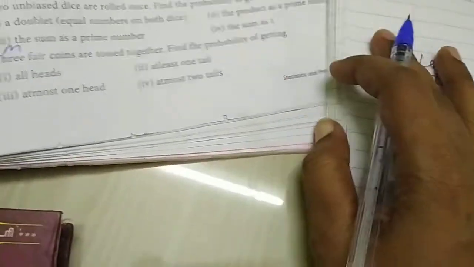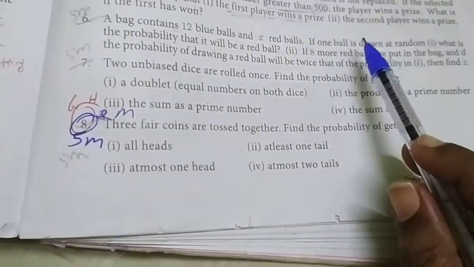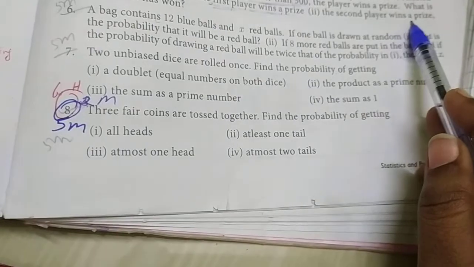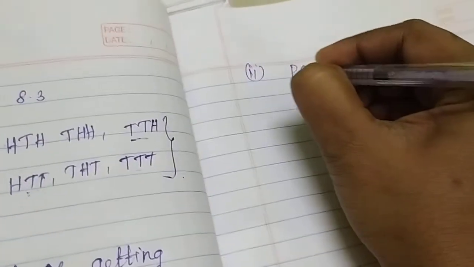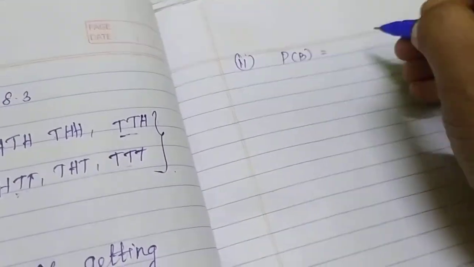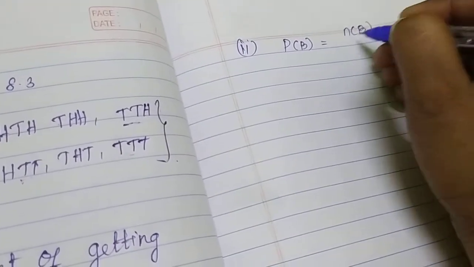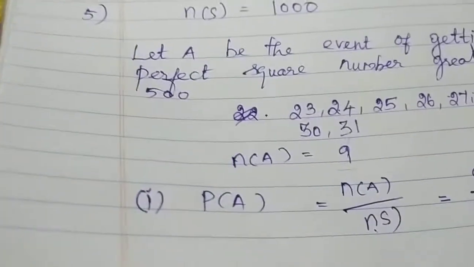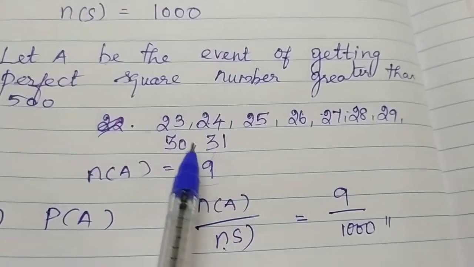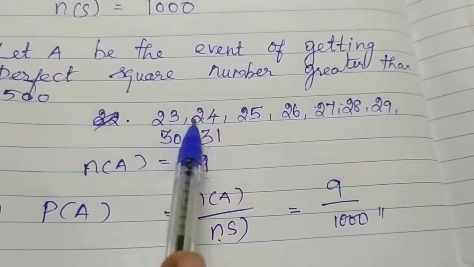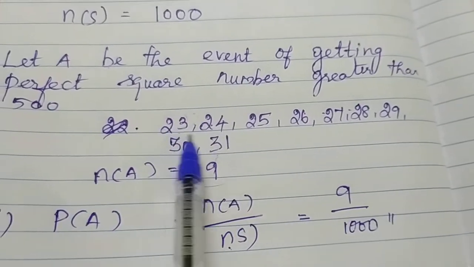Okay. Next, second question. The second player wins a prize. For the second player, I'll take the event B. So P of B is equal to number of B by number of S. So possible cards are 9 first. But already one card was taken by the first player. You understood?